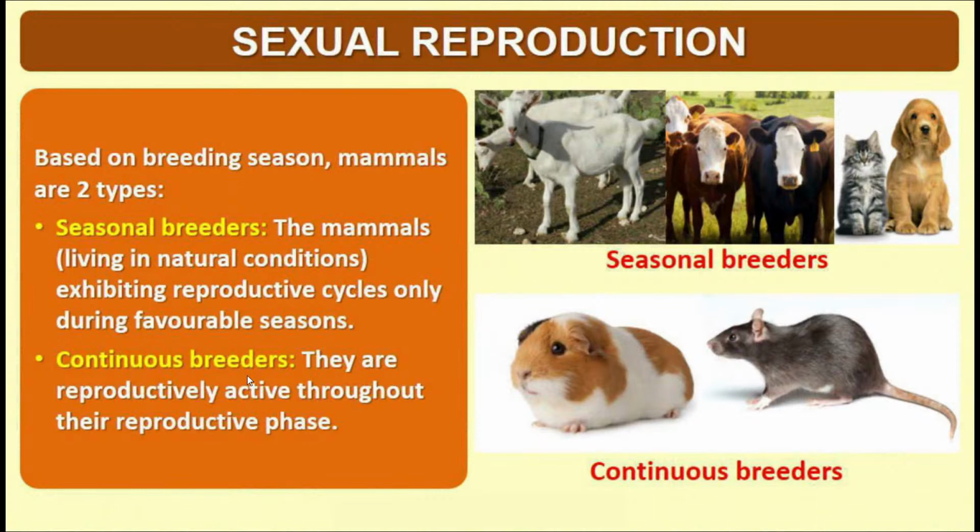During the particular breeding season, the gonads develop in the body, gametogenesis begins, and thereafter the process of sexual reproduction gets initiated.